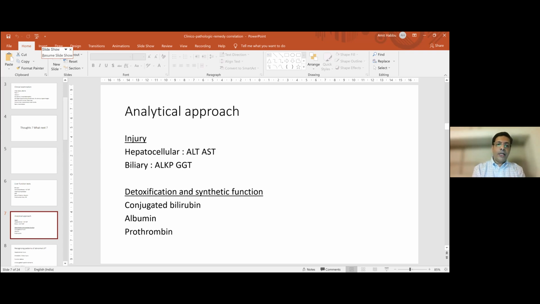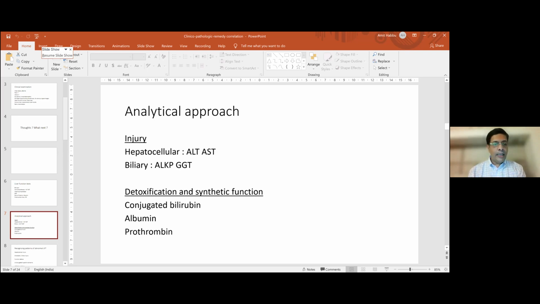The alkaline phosphatase, we call it ALKP or ALP, and the GGT indicate cholestatic or biliary injury. Conjugated bilirubin reflects the detoxification function, and albumin and prothrombin reflect the synthetic function of the liver.